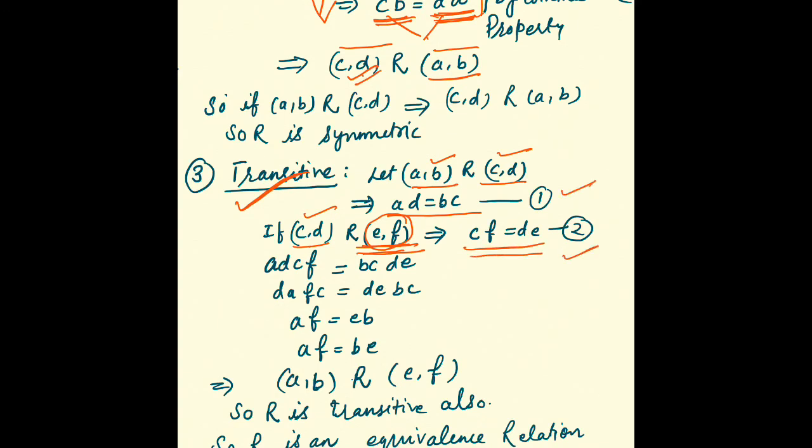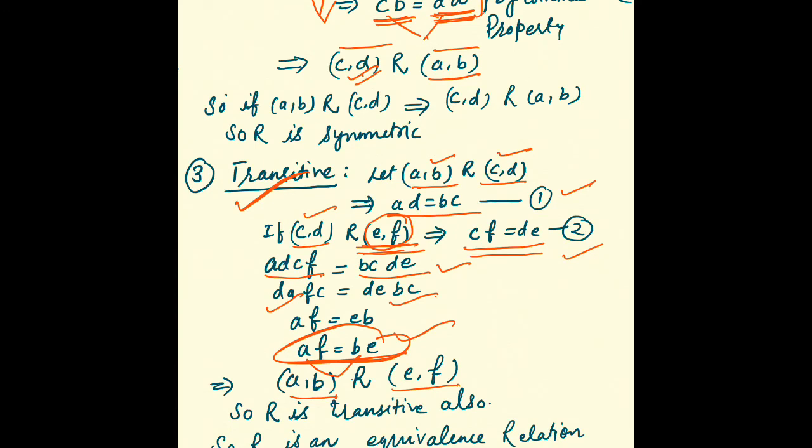Now I'm just multiplying these two relations all together. So if I multiply the left side as well as the right side, then I will get a result like this. Now I'm using commutative properties here, and then afterwards I'm getting a change like this. And from this I can conclude that AB is relating to EF.